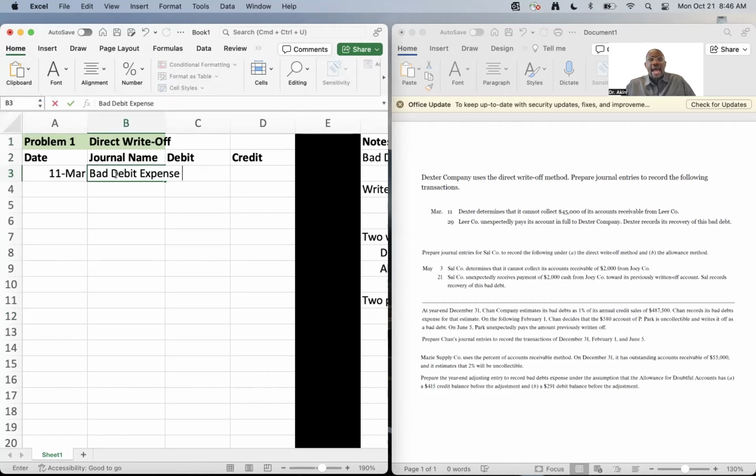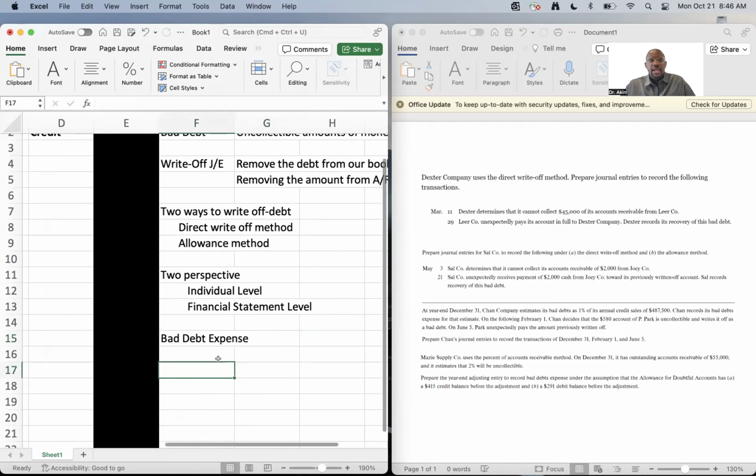So bad debt expense, you want to put it right here. Bad debt expense, it is an expense account. Okay. So that means that the normal balance, let me just write that down, is debit.